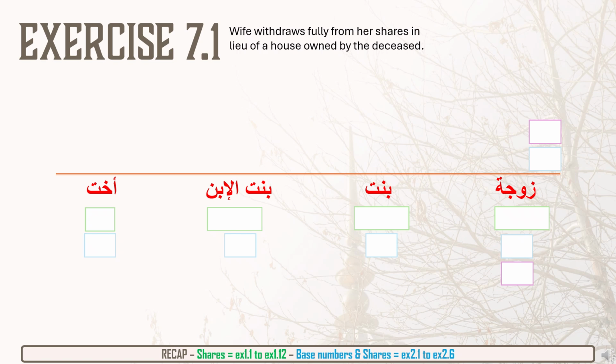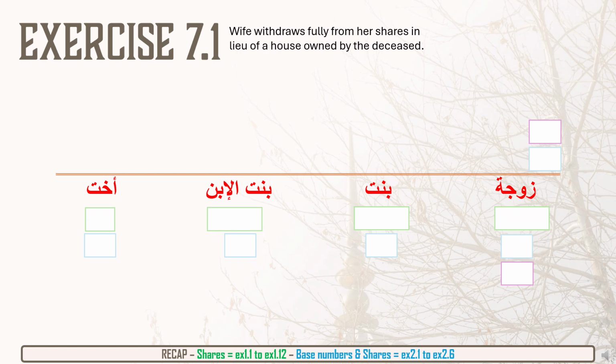In other words, the wife says that she doesn't want any shares from the inheritance, but she'd just like to keep the house from the deceased. In other words, her husband's house. Now, this will only work if all the heirs involved, all four of them, agree. If they all agree, then this is okay.